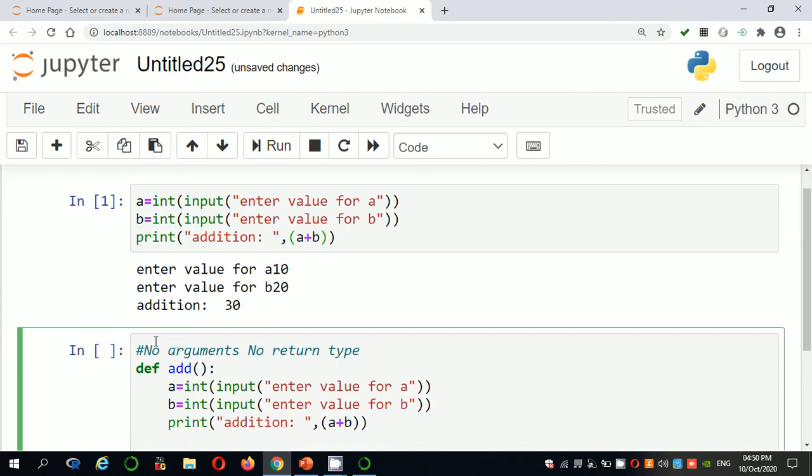How can you execute this function? By calling the function. How can you call the function? By using the name of the function. Without writing this statement, simply we can say it is the definition of a function. So by writing a definition alone we don't have any use of it. Simply by calling that function, the statements will be executed.